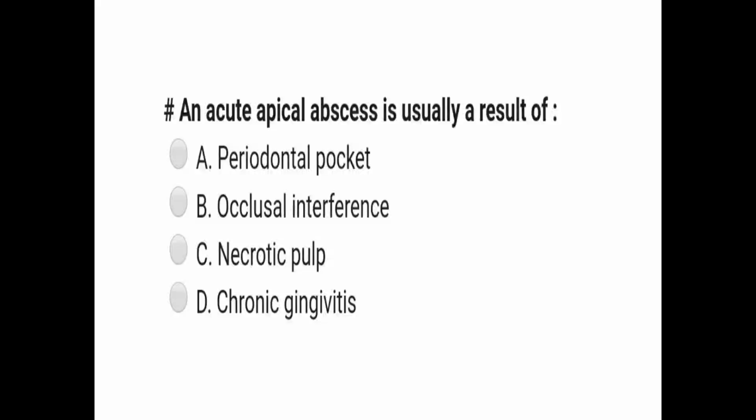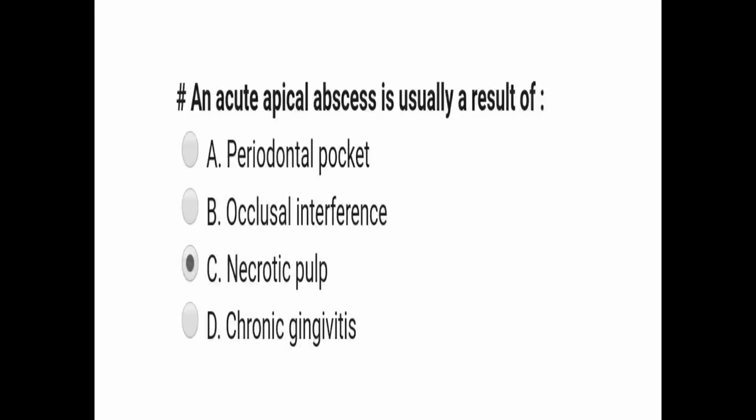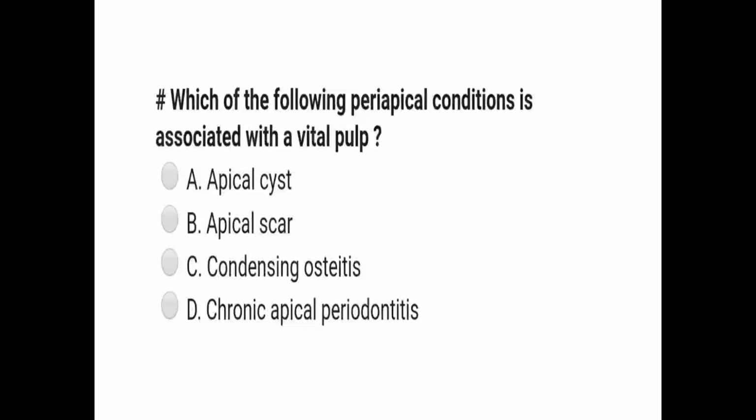An acute apical abscess is usually a result of periodontal pocket, occlusal interference, necrotic pulp, chronic gingivitis. The correct answer is necrotic pulp. An abscess may develop directly from a necrotic pulp, or more commonly it may originate in an area of chronic infection like periapical granuloma. Next question.